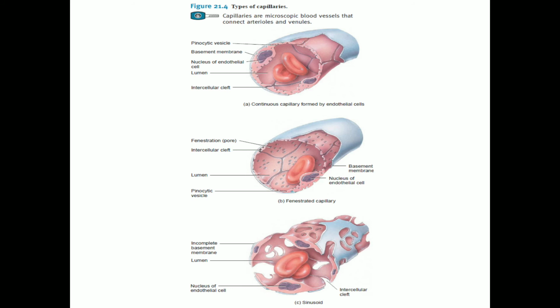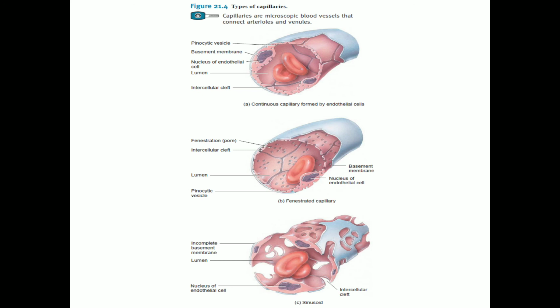So these sinusoids have incomplete or almost nil basement membrane, and they have very big intercellular clefts. You can see from the picture, and they allow the passage of bigger substances like proteins. For example, in some cases, even blood cells will be allowed to pass from a tissue into the bloodstream. So newly formed blood cells can enter the bloodstream through the sinusoids of the red bone marrow.